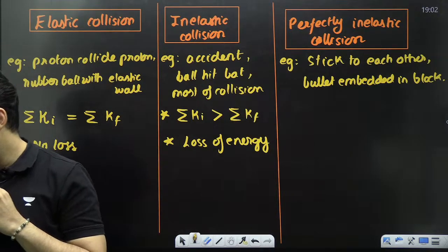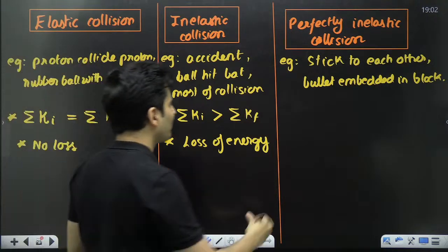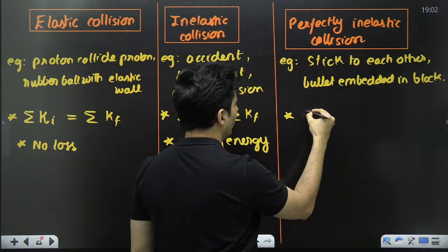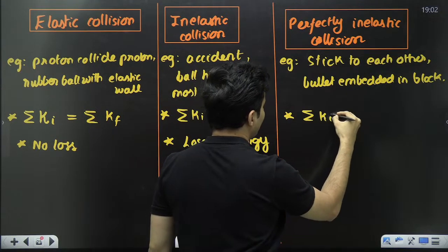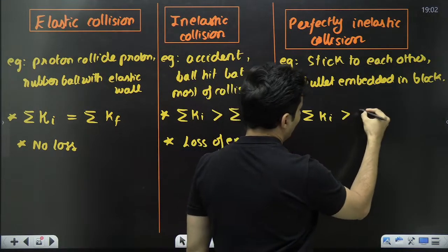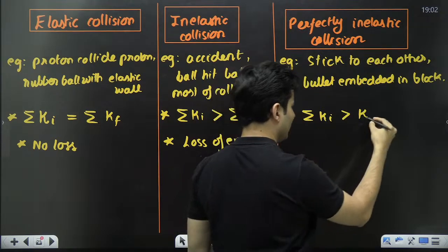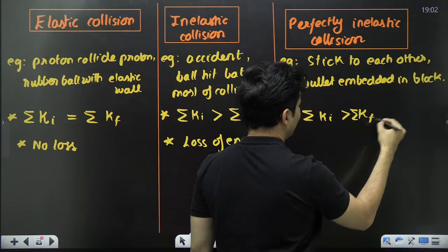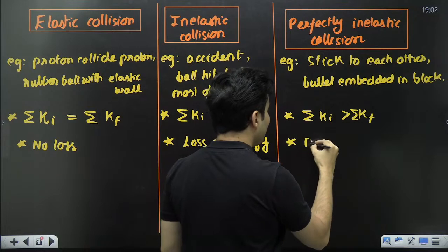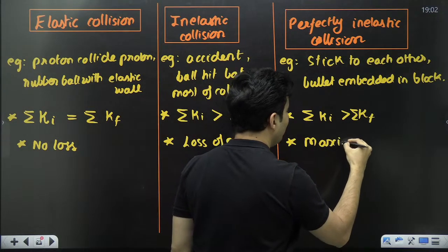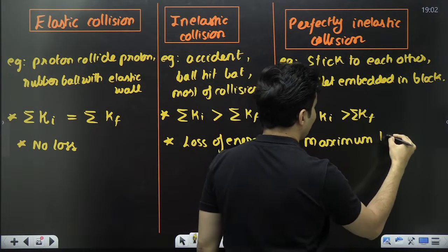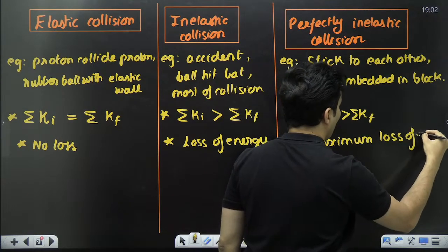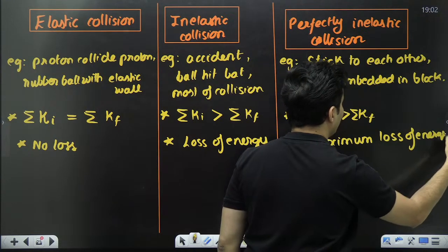So in this case also, the initial kinetic energy is more than the final kinetic energy, but there is maximum loss of energy. Maximum loss of energy. You can't lose more than this.